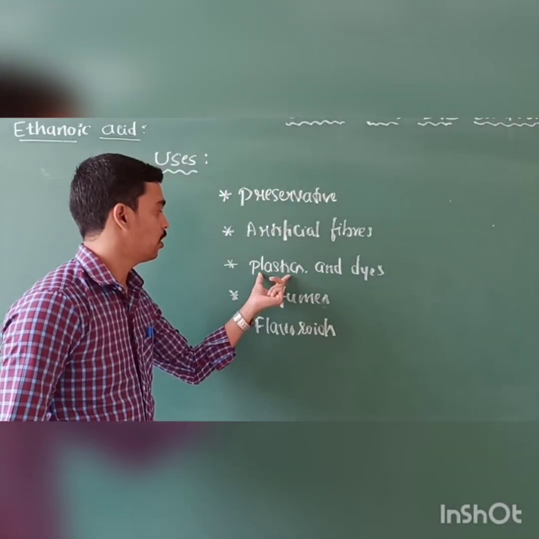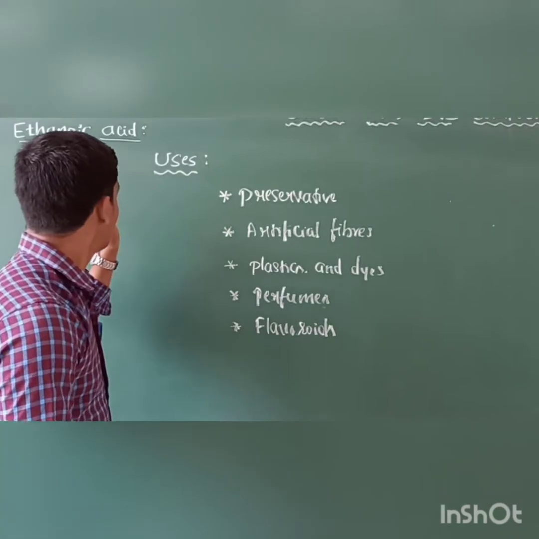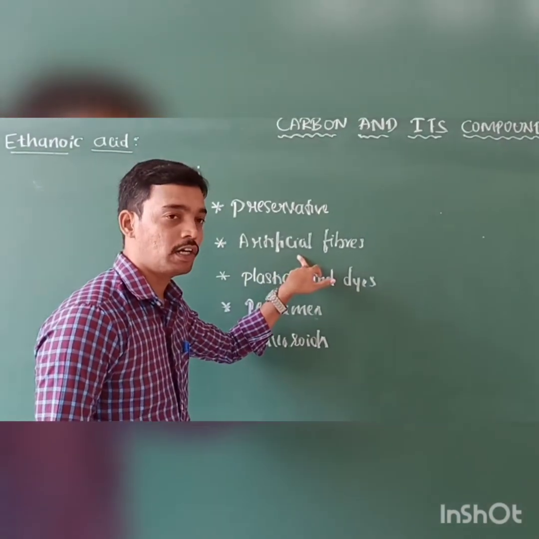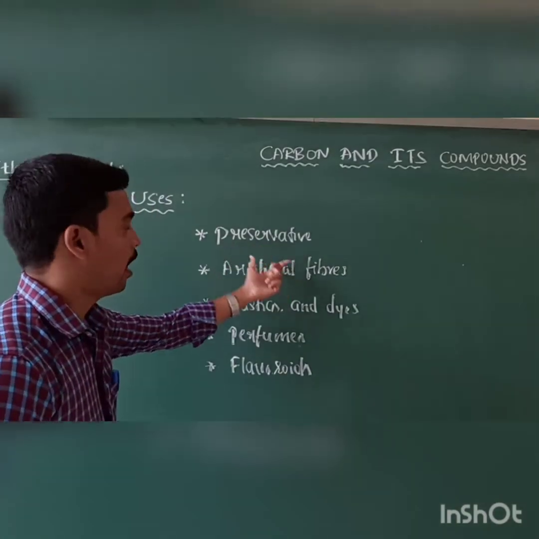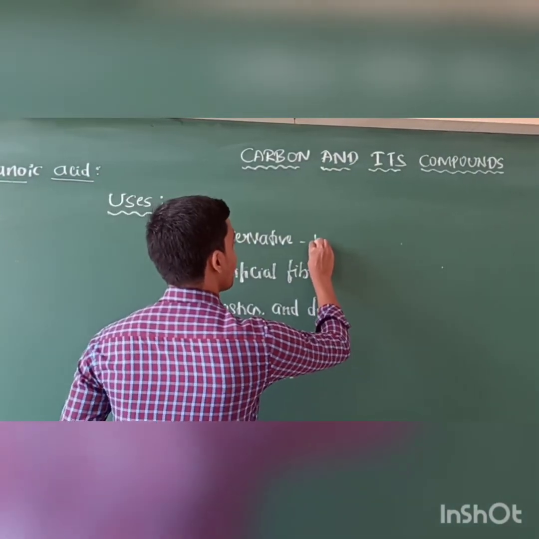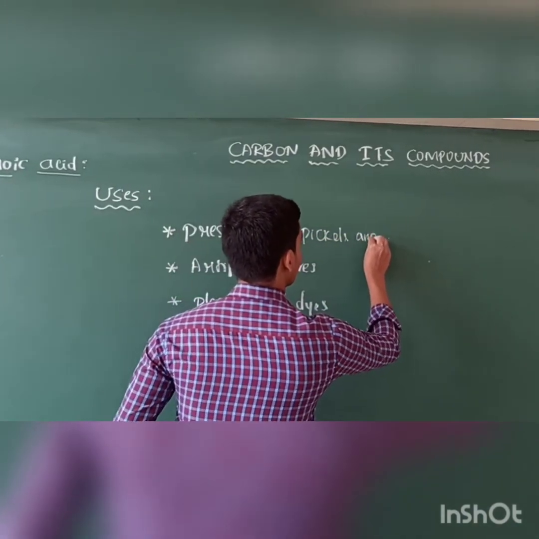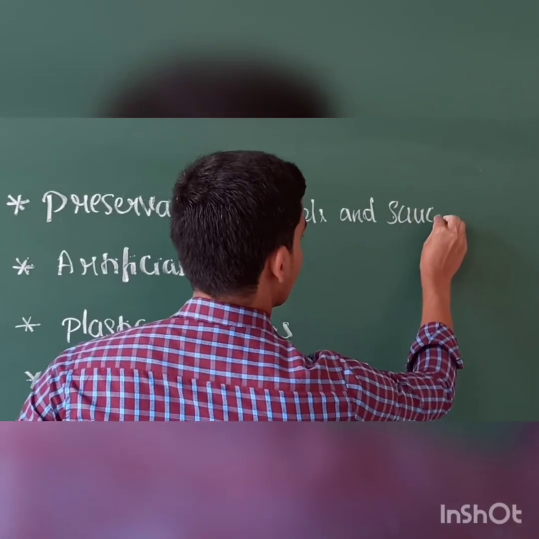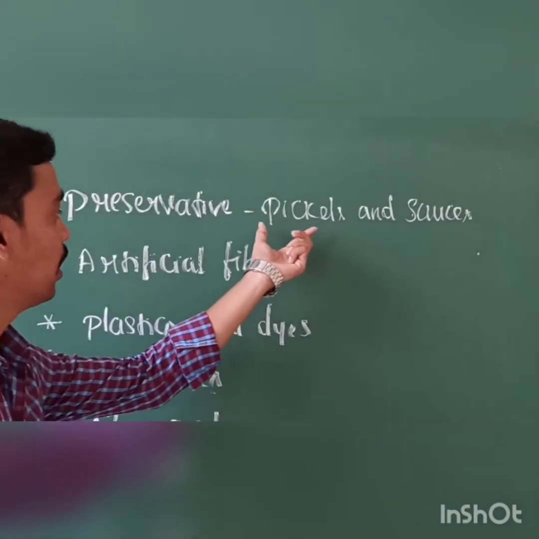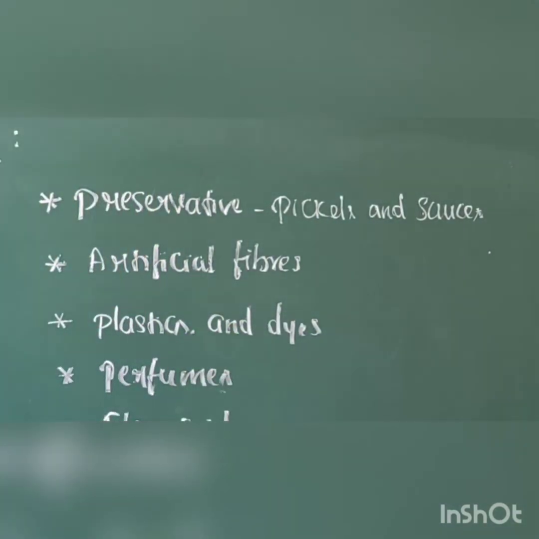In the preparation of plastics, dyes, and pharmaceuticals also, ethanoic acid is used. And next, in the preparation of artificial fibers, and as a preservative. For the preservation of pickles and sauces, ethanoic acid is used.